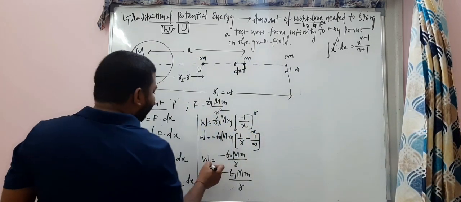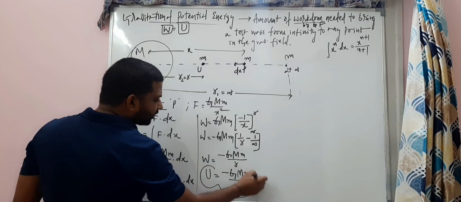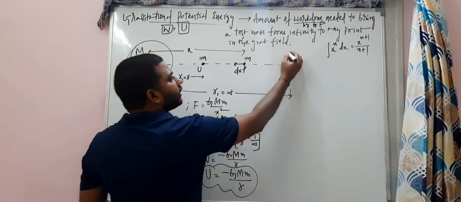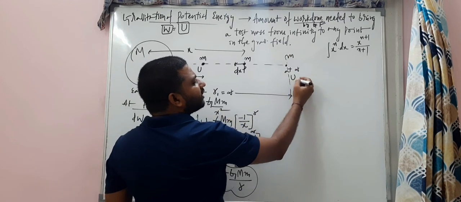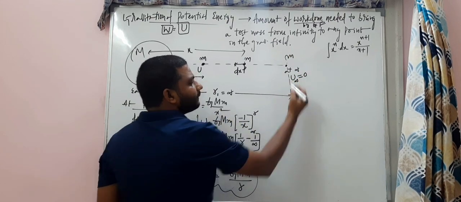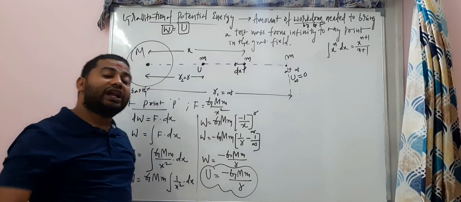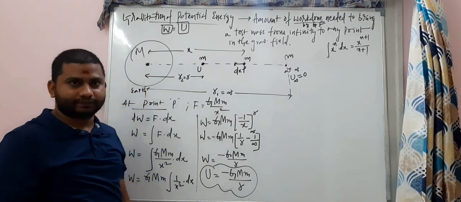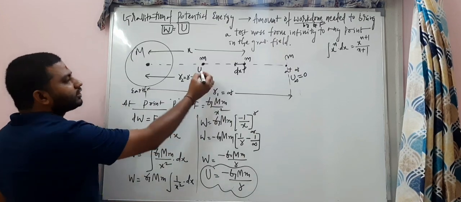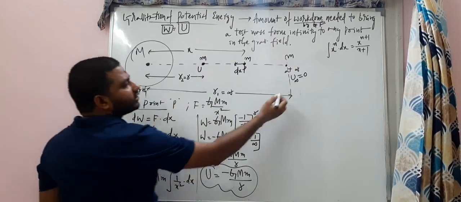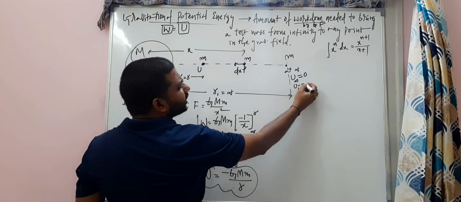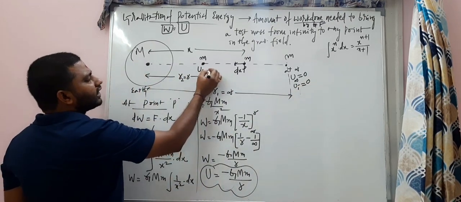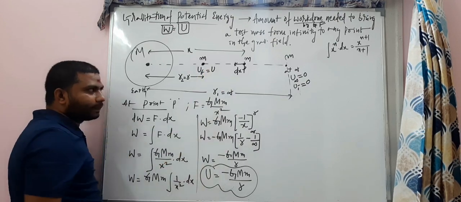Okay, so one important point. This is a very important formula for the potential energy. One point I'd like to tell you here: the potential energy at infinity is always zero. Remember, potential energy at infinity is always zero. So that is what you should consider. Now, the potential energy at this point is the initial potential energy, right? Initial potential energy is zero in this case. The final potential energy we got is U, right?